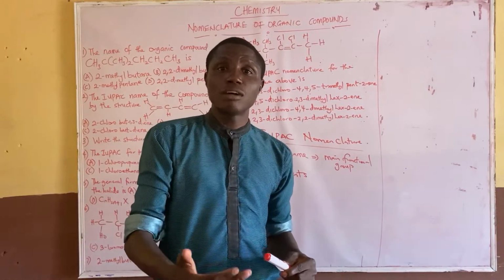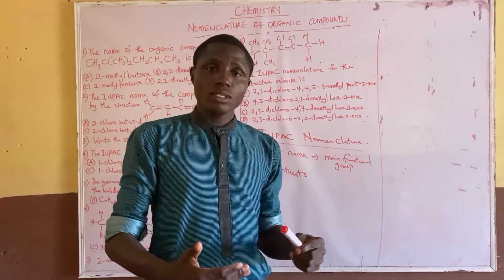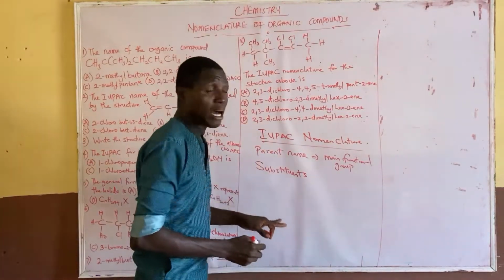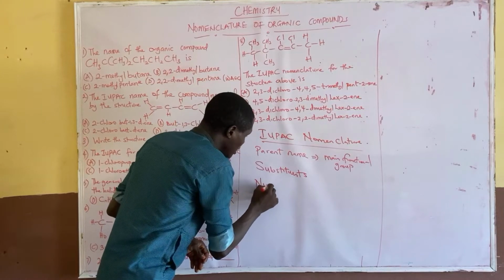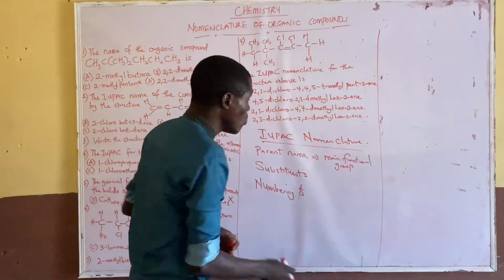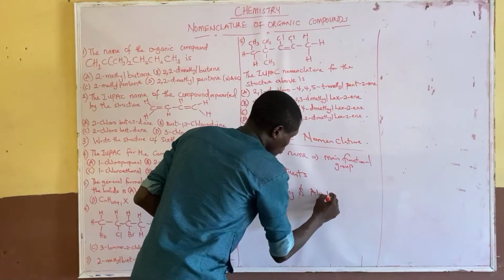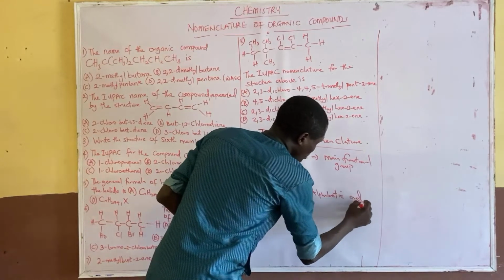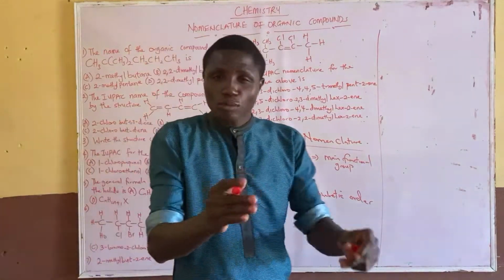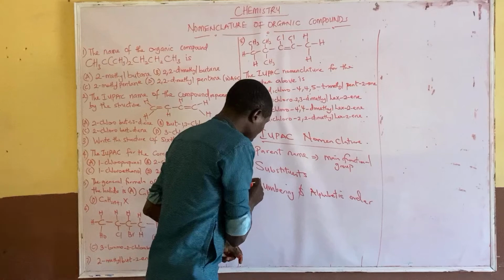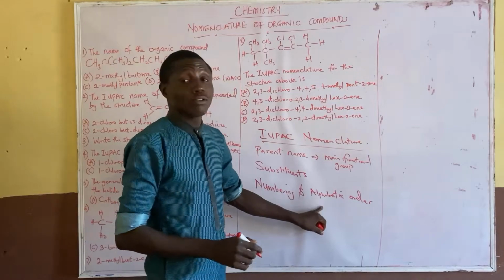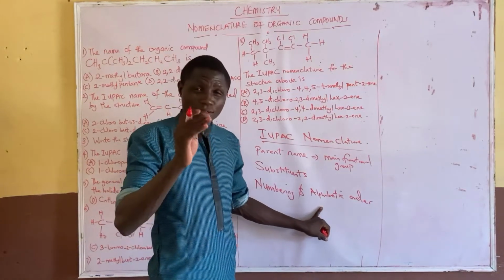For example, if I want to number a particular functional group where the substituent lies, I must be able to number it very well. You need to know how to number. Numbering is very, very important. Numbering and the alphabetical order in placing your substituents are things that you need to consider under substituent. So the alphabetical order and the numbering of the substituents is very essential.